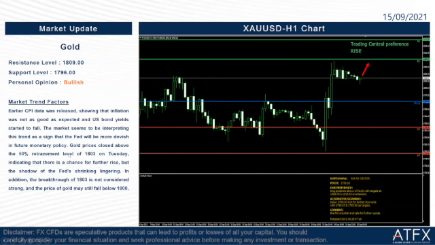Gold prices closed above the 50% retracement level of 1803 on Tuesday, which is last night, indicating that there is a chance for further rise, but the shadow of the Fed shrinking is lingering. In addition, the breakthrough of 1803 is not considered strong, and the price of gold may still fall below.